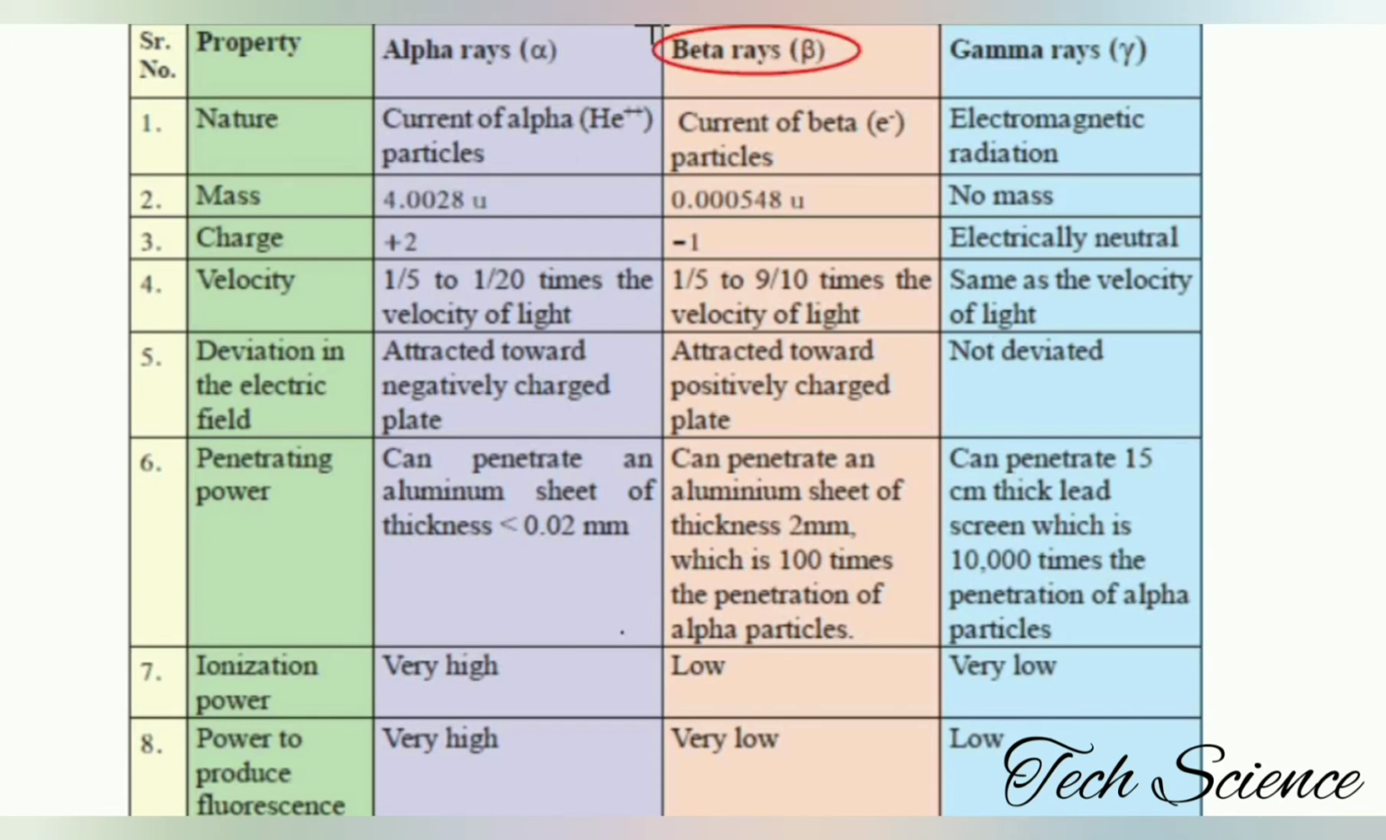Second, we have the beta particle. Here it is written as a current of beta particles, e-, where the mass is 0.000548 atomic mass units, and the charge is -1. What does this mean? Beta particles are extremely energetic electrons that are liberated from the inner nucleus. They bear negligible mass. Observe, what is the mass? Very small, 0.000548 u, and they carry the negative charge.